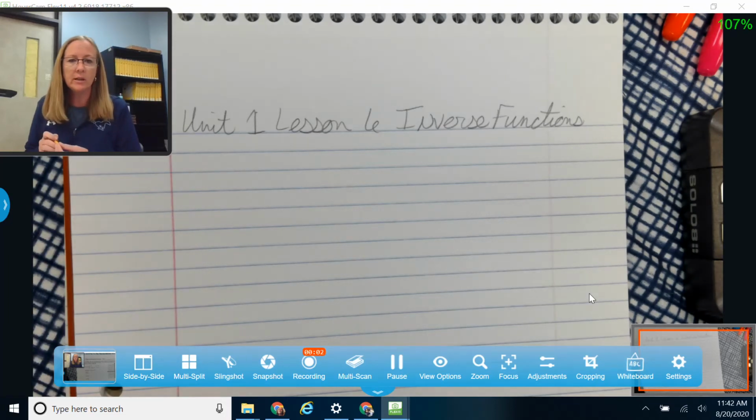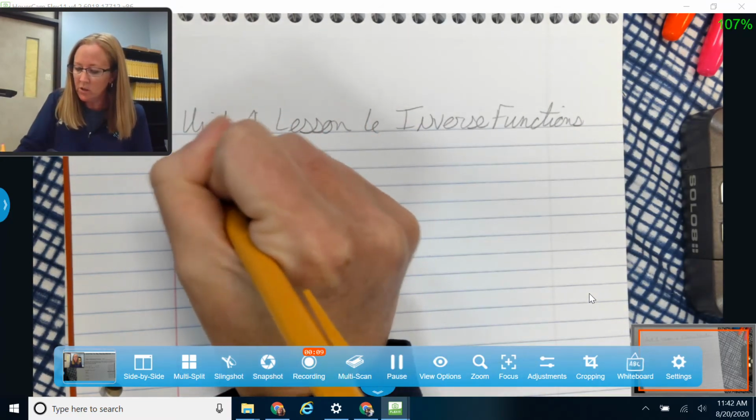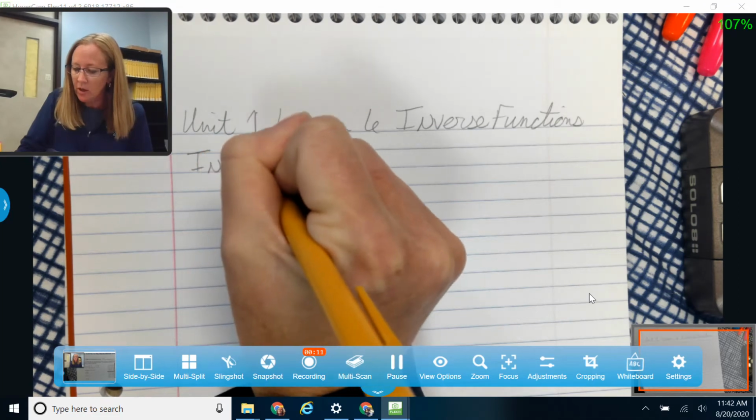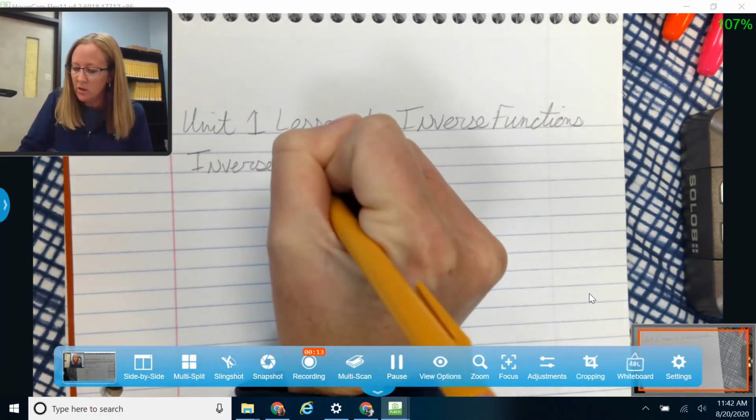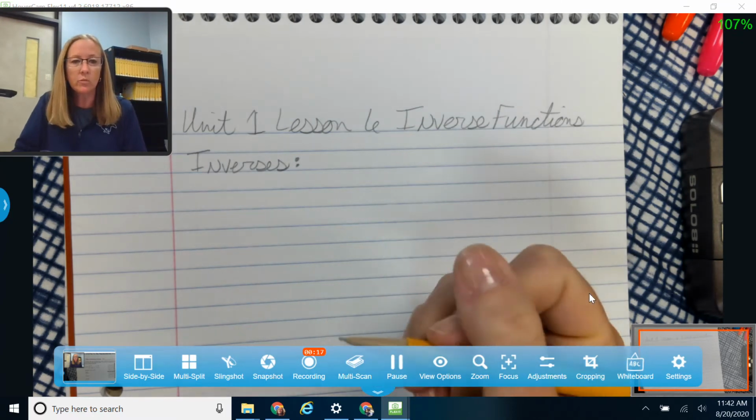Okay, today we're going to take a look at Unit 1, Lesson 6 about inverse functions. You may have seen inverse functions before. Let me just start with a definition of inverses. Two functions are an inverse of each other. They're considered to be invertible. That's the word that we will use.